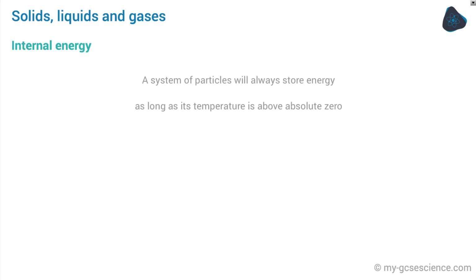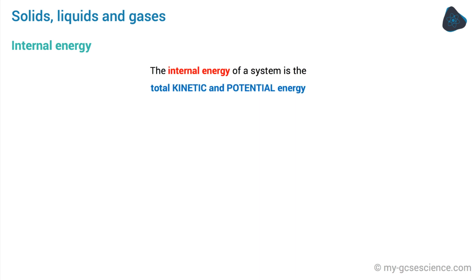Moving on now. A system of particles, which is really just a fancier way of saying a collection of particles, will always store energy as long as its temperature is above absolute zero. This energy can be split into two types: kinetic energy and potential energy. The internal energy of a system is the total amount of kinetic and potential energy of the particles it contains.